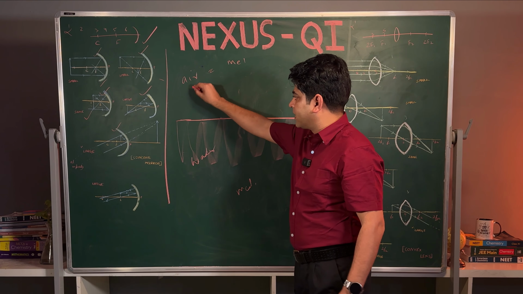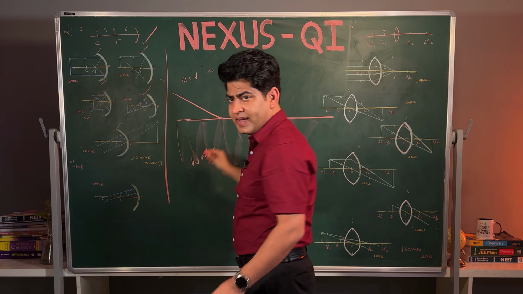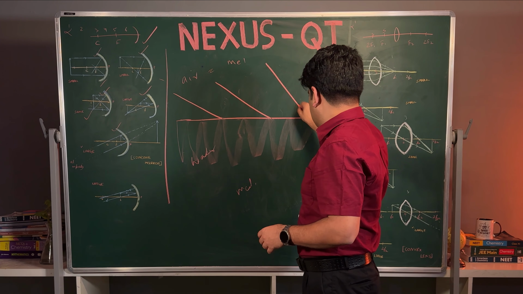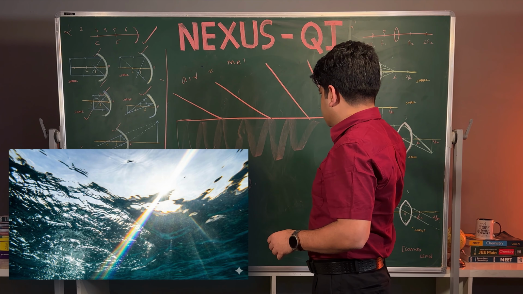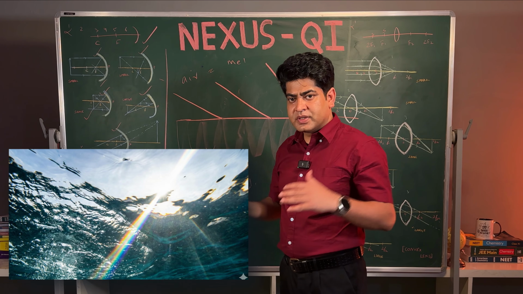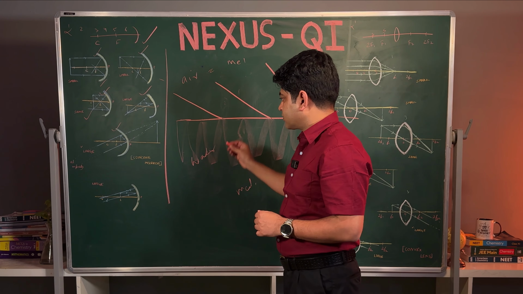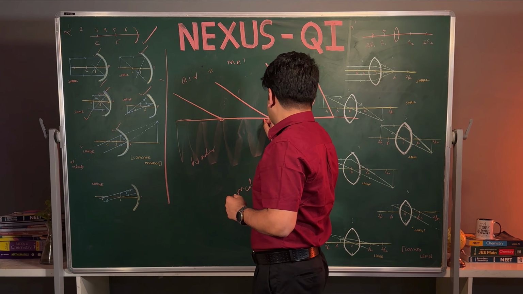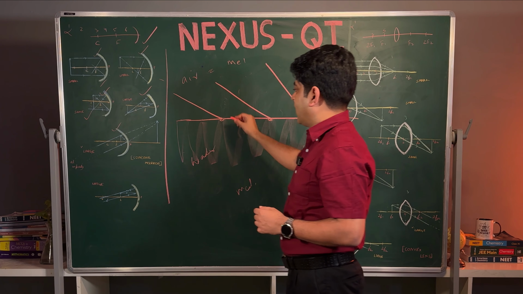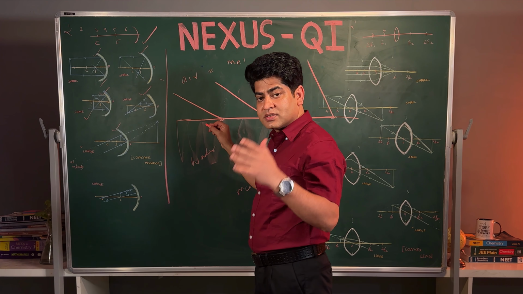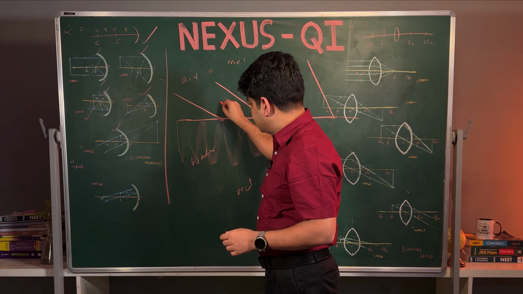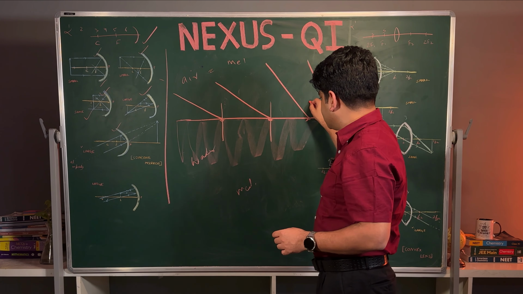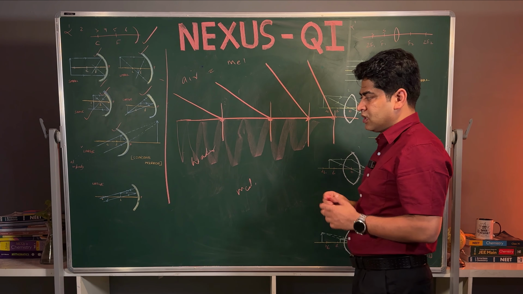Suppose the light is coming, and we will take a number of examples, this way or like this. So this is the water surface, and here light is coming at different angles. Now again we will use the same trick: we draw the point of incident, and we have to make a perpendicular in such a way that it should bisect the point of incident and the plane.